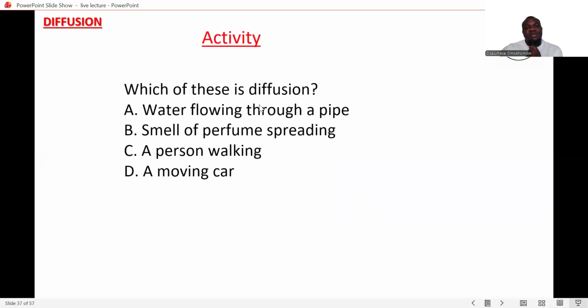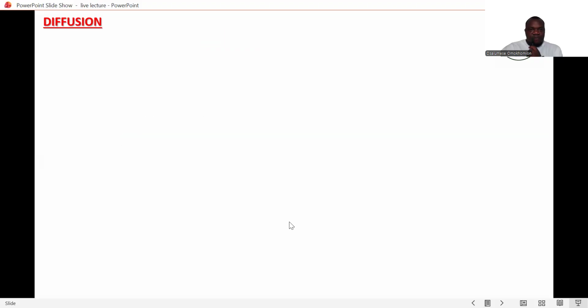Okay, so which of these is diffusion? A, water flowing through a pipe, smell of perfume spreading, a person walking, and a moving car. So without being told, the smell of perfume spreading. Okay.